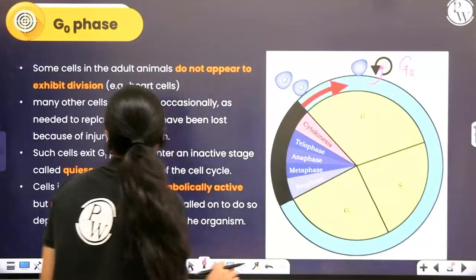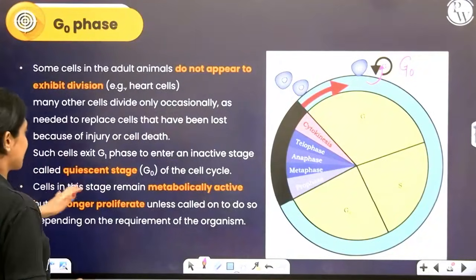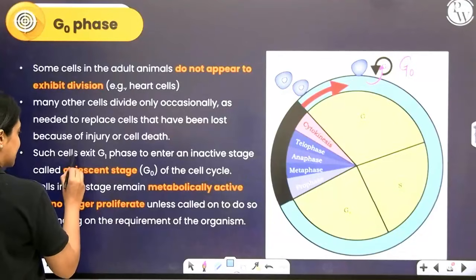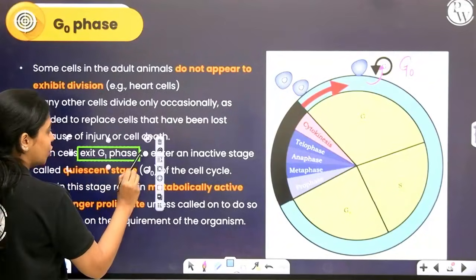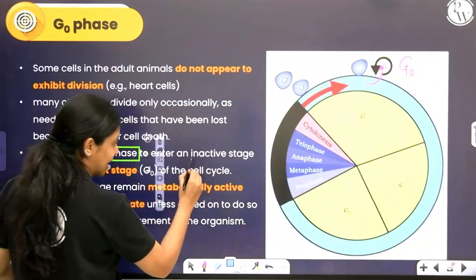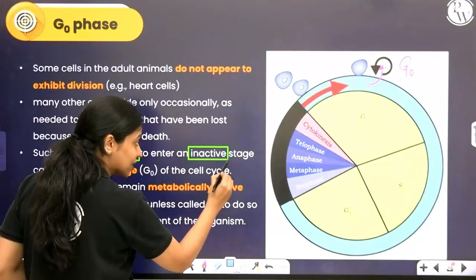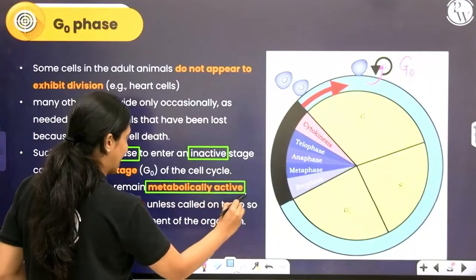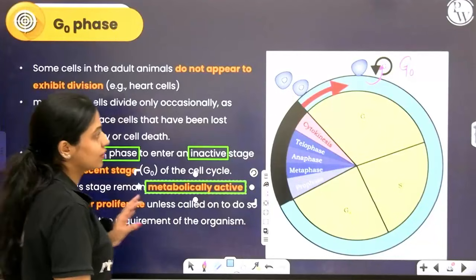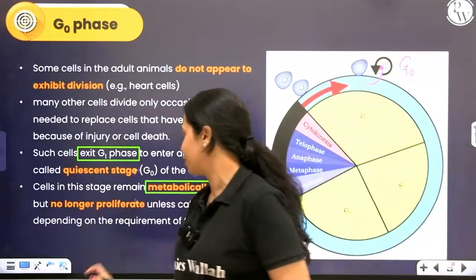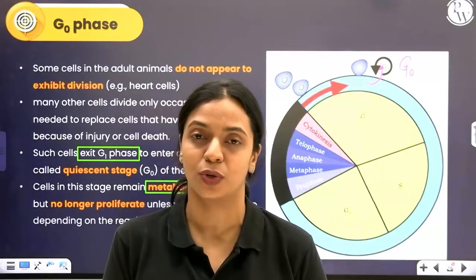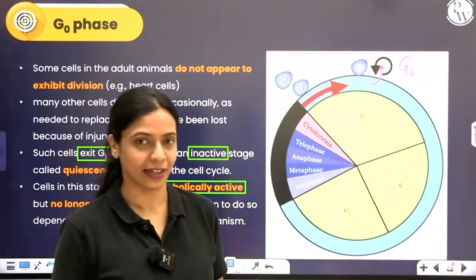Okay? So, such cells exit the G1 phase. They exit at which point? They exit the G1 phase to enter an inactive stage. See, we are saying it's an inactive stage, inactive with respect to cell division. But they will still be metabolically active. Okay. So, they will no longer divide. Proliferate is the word used in NCERT. They will no longer proliferate, divide and give rise to more cells. But they are metabolically active.